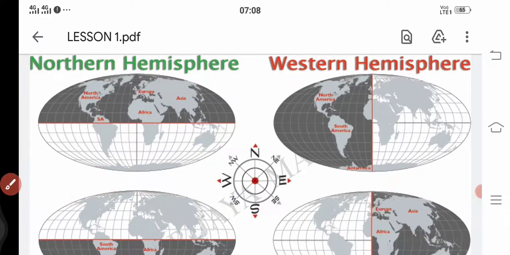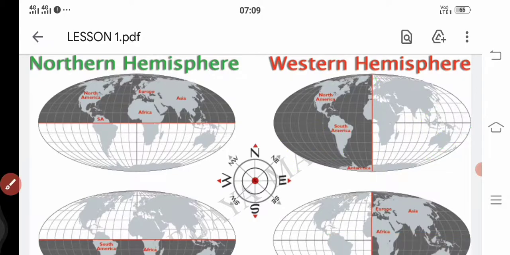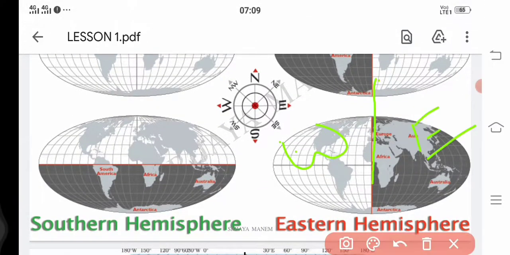Okay, next you go through the second picture that you may find here on the right side, where we have a vertical line which divides the earth into two equal parts. That is the eastern part and the western part. The western part of the world, which is shaded here, is actually called the western hemisphere. Okay, now you go through this one. Here it is called the eastern hemisphere, the right side shaded area.